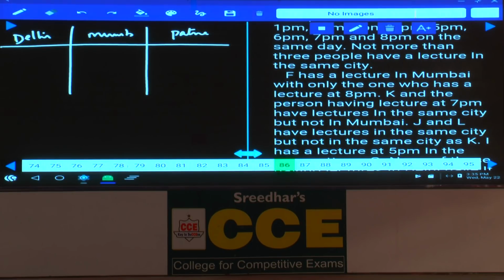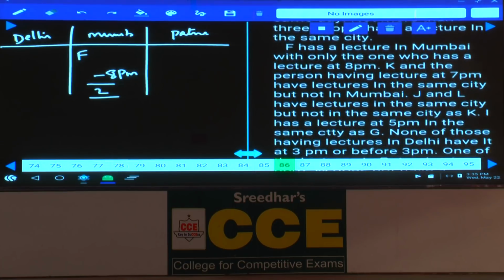Then F has a lecture in Mumbai. F is here, Mumbai, and with only one who has a lecture at 8 p.m. With only one who has a lecture at 8 p.m. means this person must be at 8 p.m. And that means in Mumbai how many persons? There are only 2 persons. The word only is given. And there are only 2 persons in this one. As there are 2 persons in Mumbai, in the rest of the 2 cities there are 3 persons each.